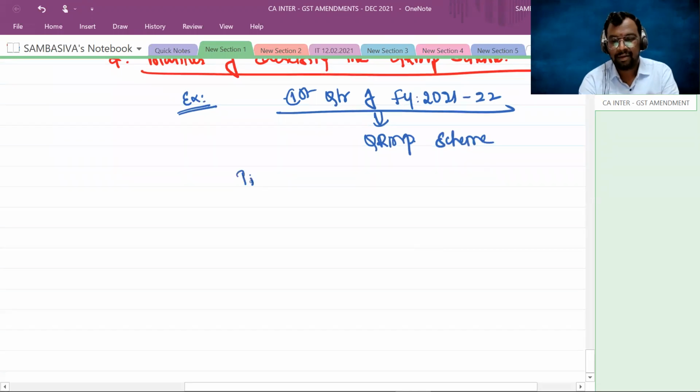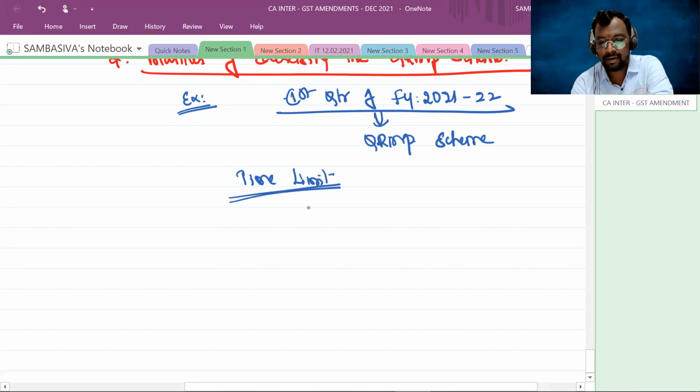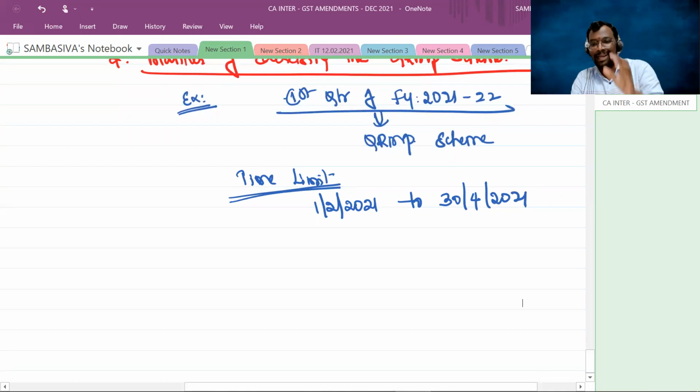Time limit. You have to adopt this scheme within the dates between 1st February 2021 to 30th April 2021. Within these dates, you have to exercise this option.